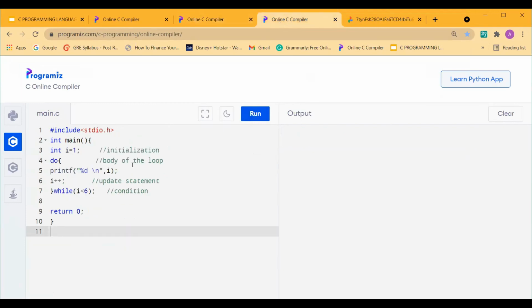Same with do while also. But here we have to see that again the initialization is done before the do.